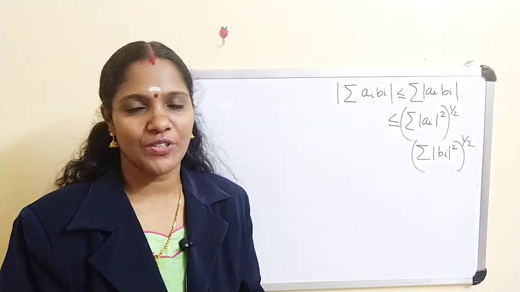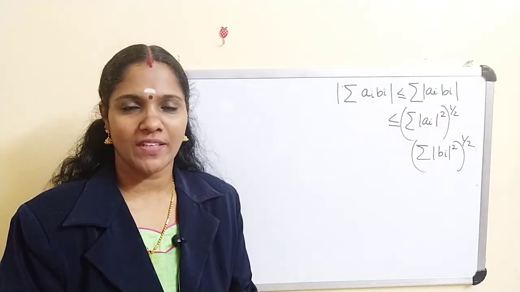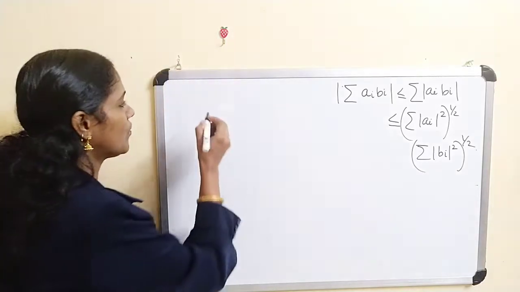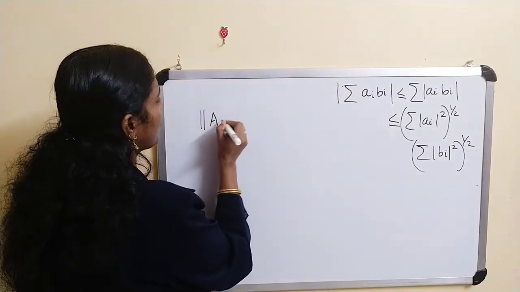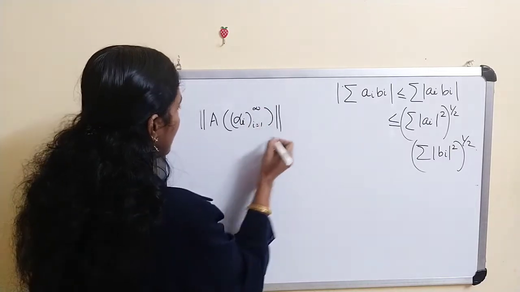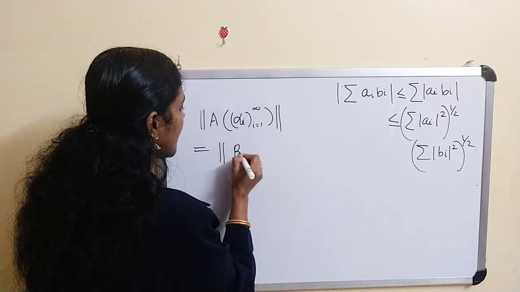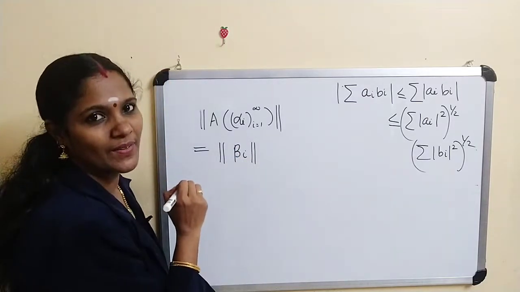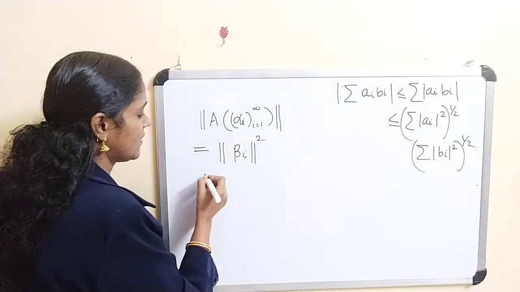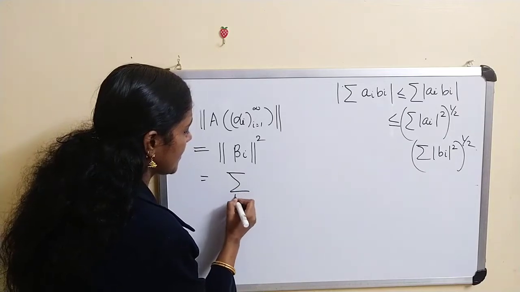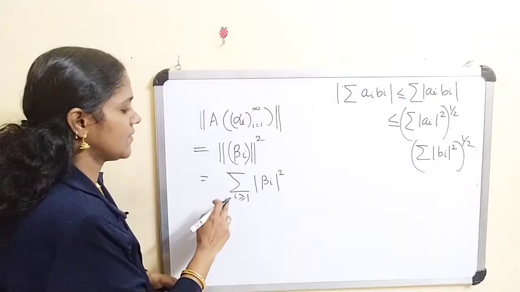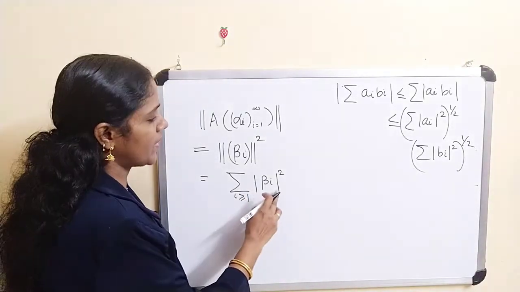Now we have to show that A is a bounded linear operator. Linearity you can easily check. Now to show that A is bounded, we have to find the norm of A alpha, where alpha is the sequence alpha i, i varying from 1 to infinity. This is the same as the norm of beta i. Consider the norm of beta i squared, which is the sum over i greater than or equal to 1 of mod beta i whole square.